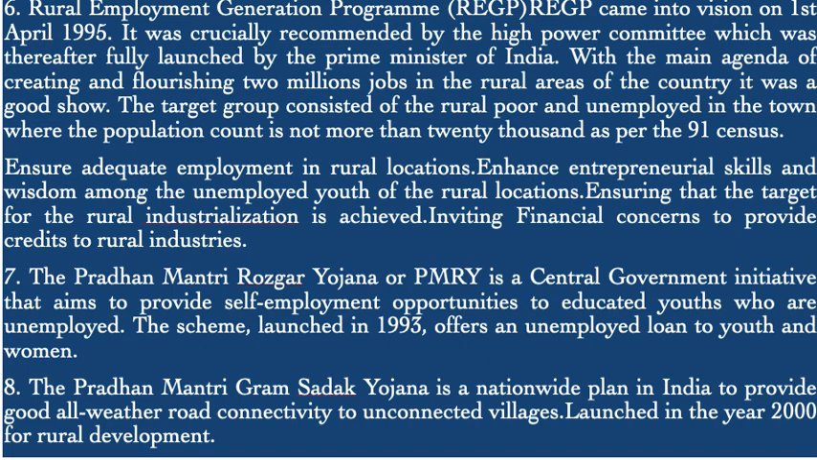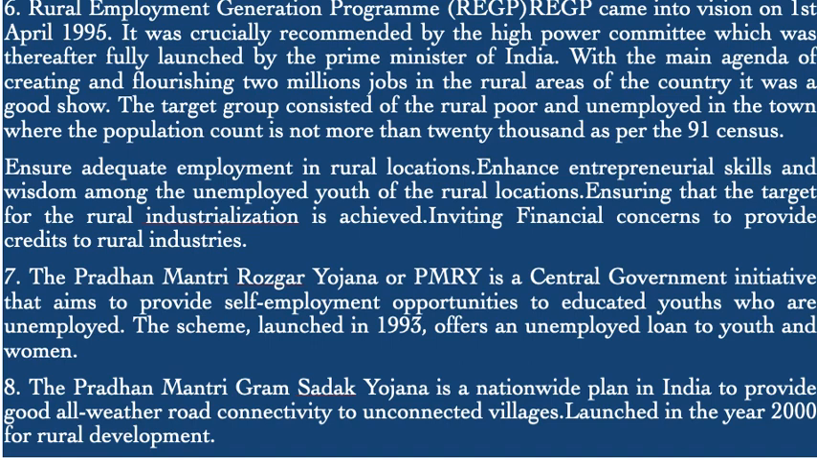Ensure adequate employment in rural locations. Ensure entrepreneurial skills and wisdom among the unemployed youth of the rural location. Ensure the target for rural industrialization is achieved. Invite financial concerns to provide credit to rural industries. These are the main objectives of the Rural Employment Generation Program.